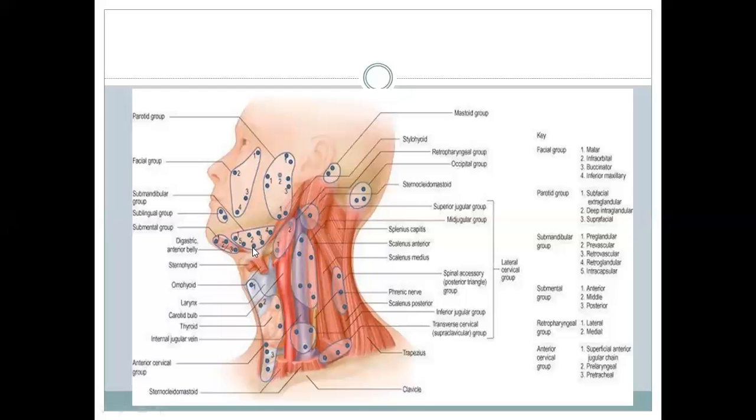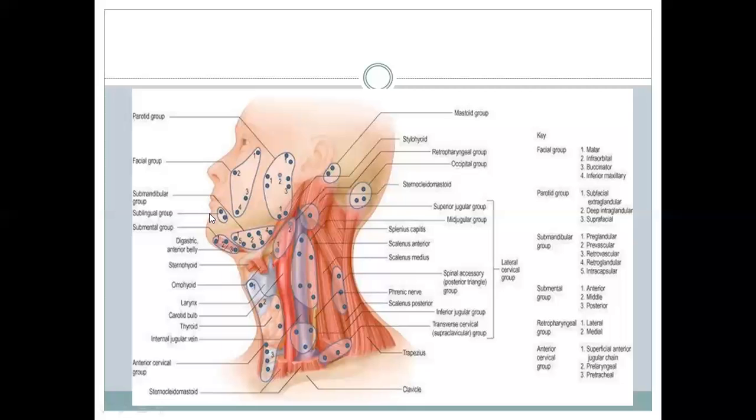Submandibular nodes drain the area of the forehead, the nose, the medial part of the eyelid, the conjunctiva, and the major part of the cheek, except the most lateral part of the cheek, which is drained by the parotid nodes.